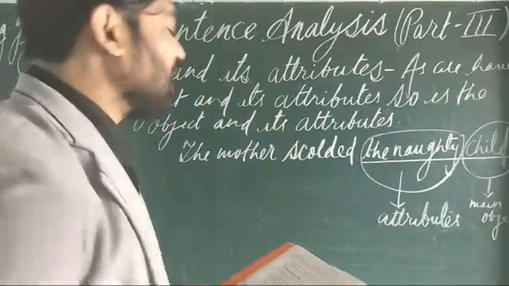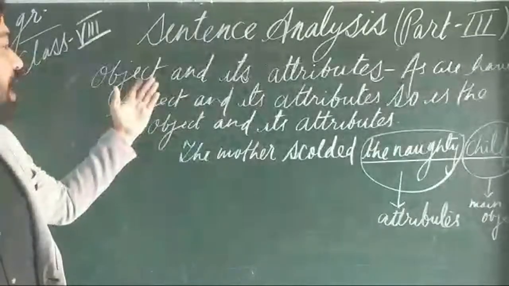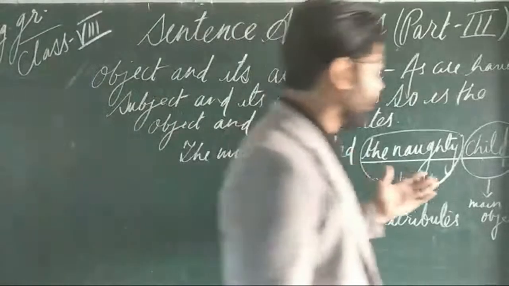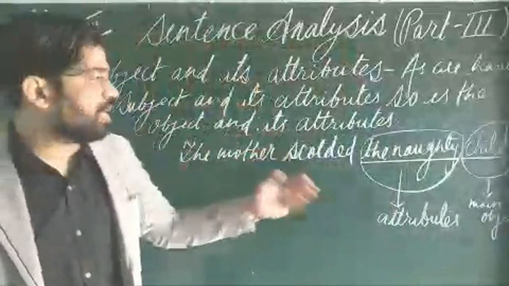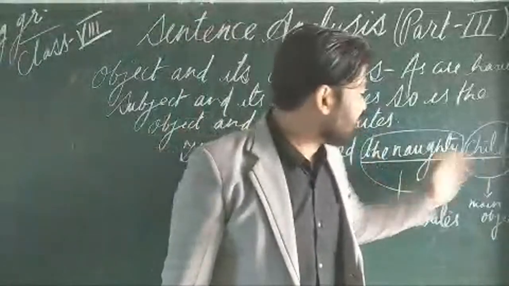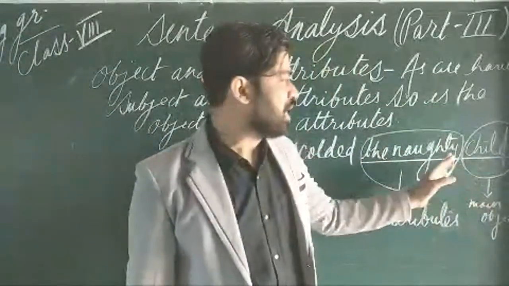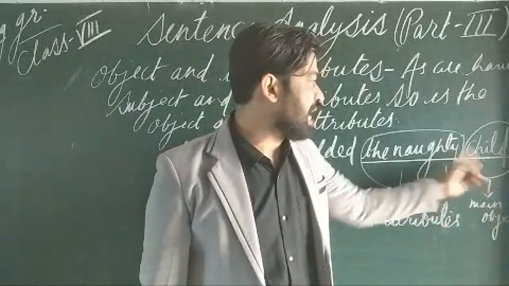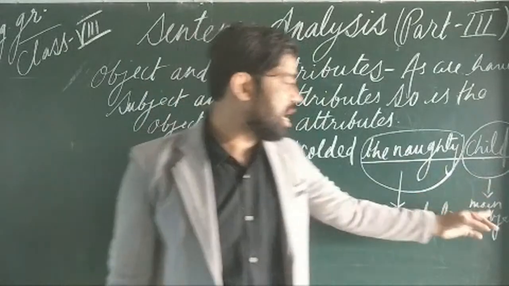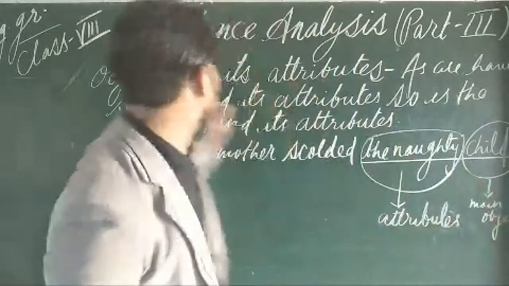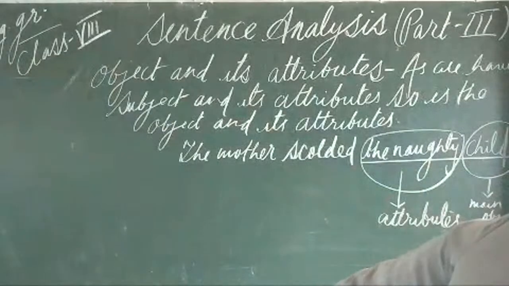So this one was the example, and I hope you are quite clear about this very topic that today whatever I have written on the board, object and its attributes. Object and its attributes means that in that very part of the object you will get the attribute, because you are seeing here it is a group of words, and the object in a sentence will always be at the end of the sentence. So here the child is the main object, but except the child, whatever words are there will become its attribute. So this one is the attribute and this one is the object, and it is known by the name of object and its attribute. I think this topic is quite clear to all of you.